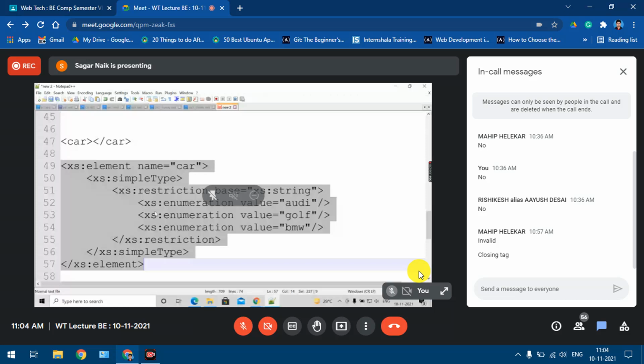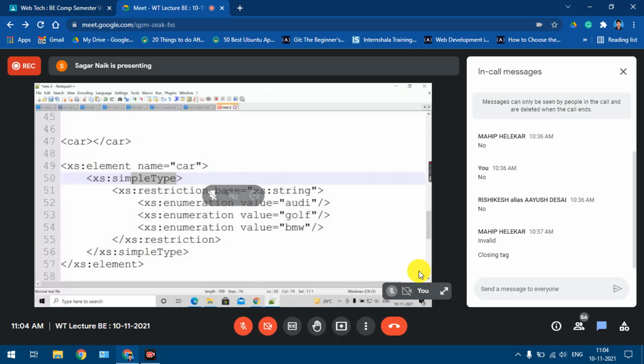What type of values is it accepting? String values. Here I am saying enumeration value equal to Audi, enum value equal to Golf, enum value equal to BMW. Means only one of these three values is accepted. I'll go to my XML now.